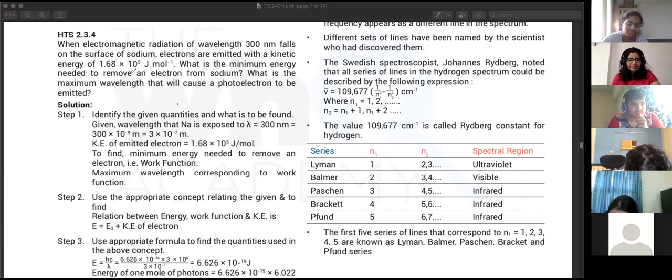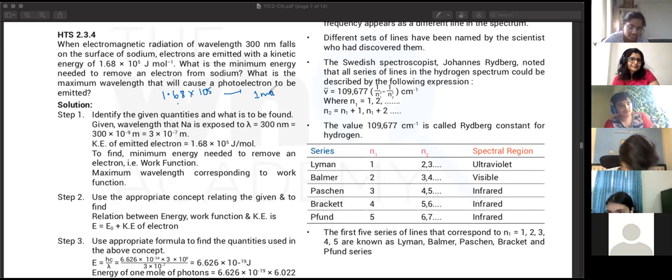The given energy 1.68 into 10 power 5 is for 1 mole of electron, but you're trying to find for 1 electron, right? So what does 1 mole of electron mean? How many electrons is this? Yeah, that's 6.022 into 10 power 23 electrons. Then 1 electron is how much?